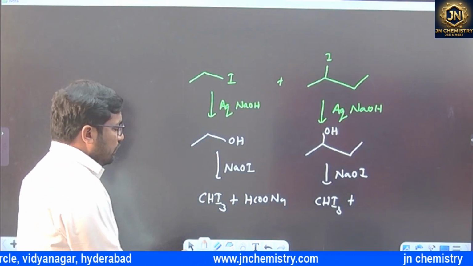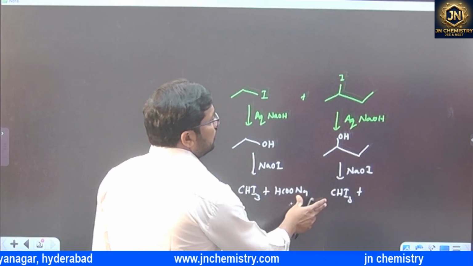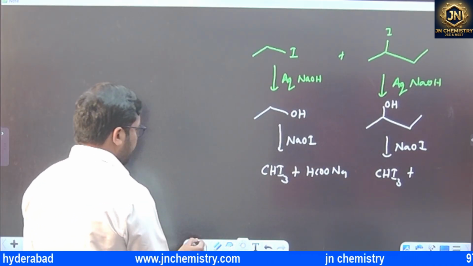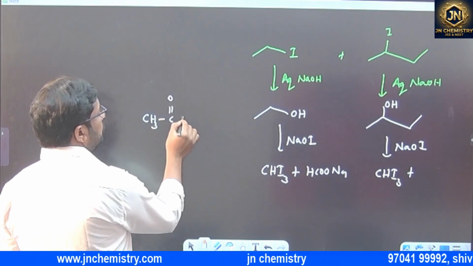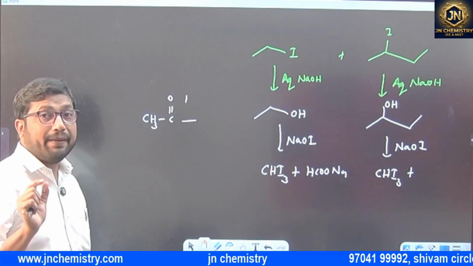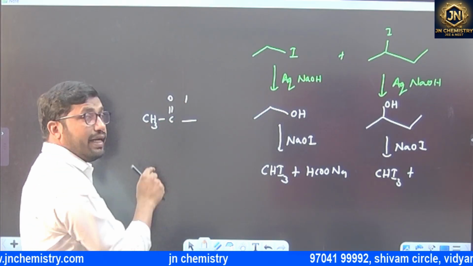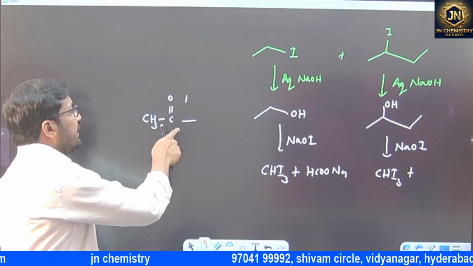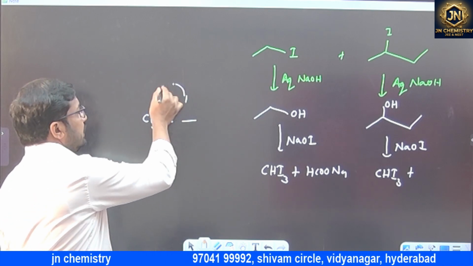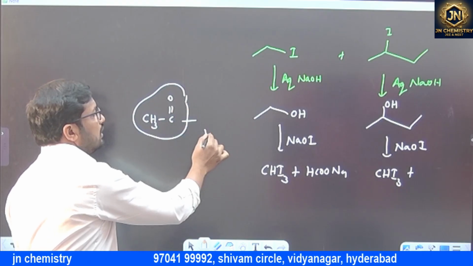For the iodoform test, we need to know these points. First, methyl ketones: aldehydes and ketones having a methyl ketone group will give the iodoform test.